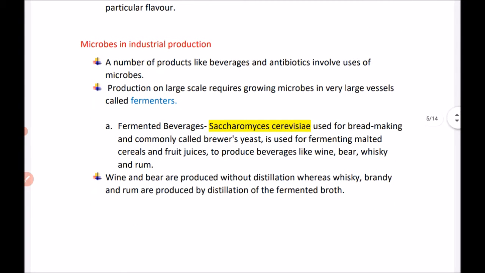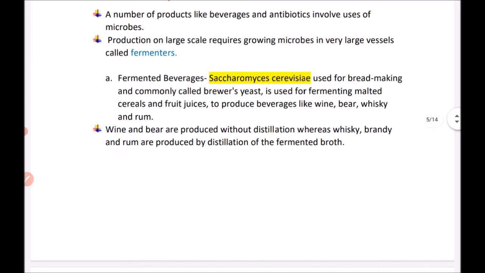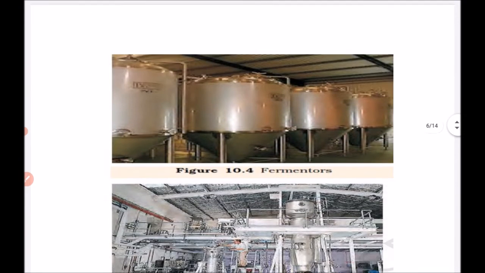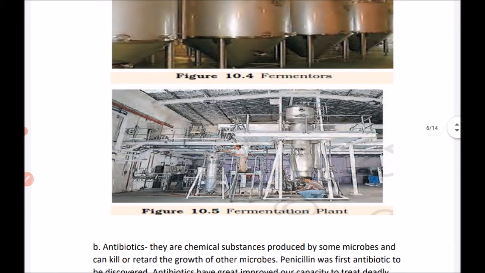Among fermented beverages, Saccharomyces cerevisiae, which we all know is used for bread making, is also known as brewer's yeast. It is used for fermenting malted cereals and fruit juices to produce beverages like wine, beer, whiskey and rum. Wine and beer are produced without distillation, whereas whiskey, brandy and rum are produced by the distillation of the fermented products. Now this is the diagram of the fermenter and this is a fermentation plant.